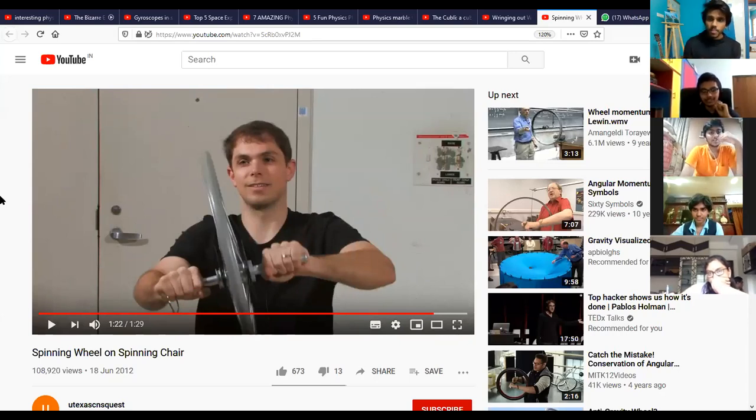If the wheel is heavy enough, and there is enough angular momentum, this effect will definitely show. But even for me to explain this idea to you might take a while, because you need to be really good at rotational mechanics. This is about the gyroscope, sir. Yeah, it is related to the gyroscope. I will show you the gyroscope effect. That is also a very interesting video.